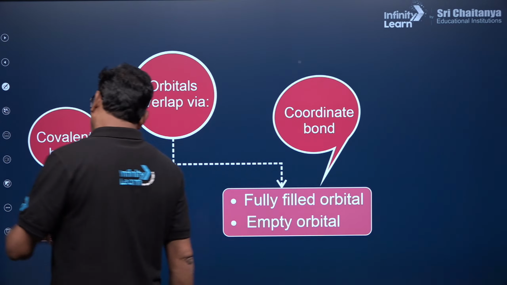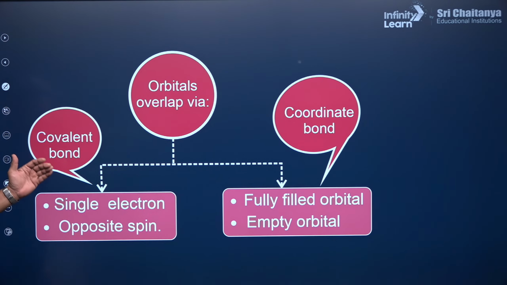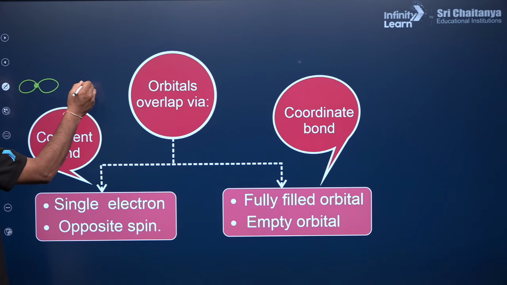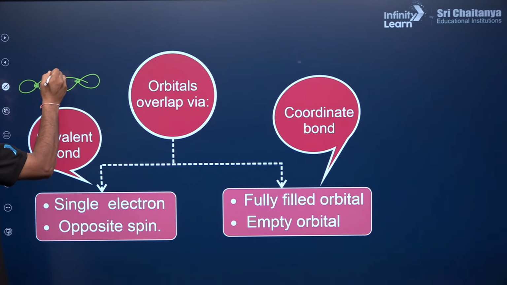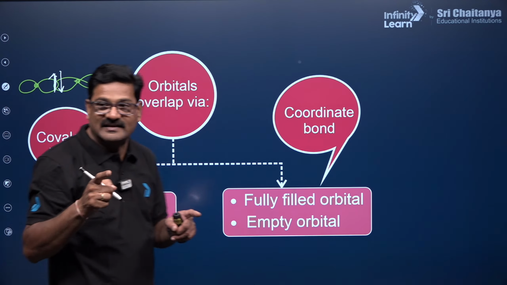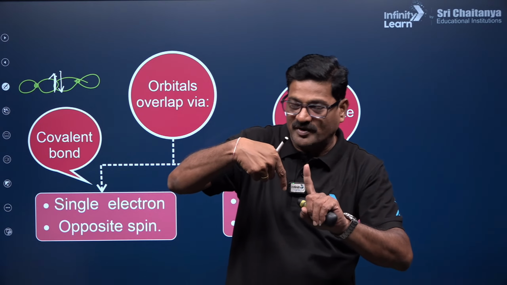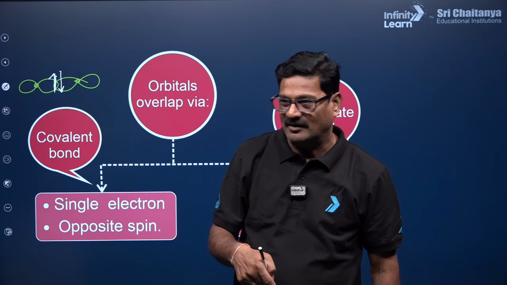In a covalent bond, single electrons with opposite spin are required. So this is an atom of this and this is an atom of this, and of the electrons present here, one should have an electron and the other should have another electron with reverse spin. Then only they are going to pair up.